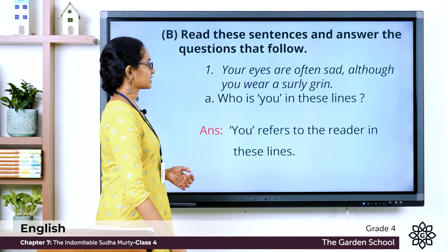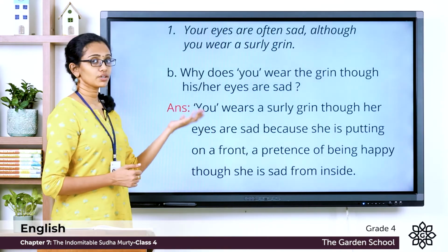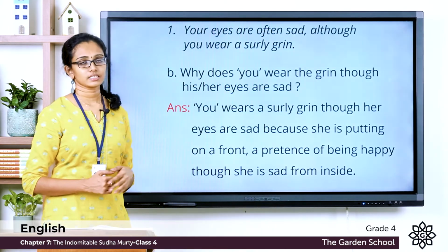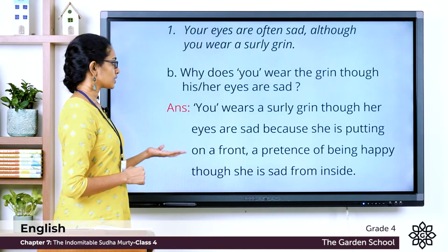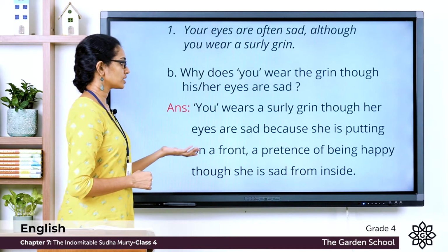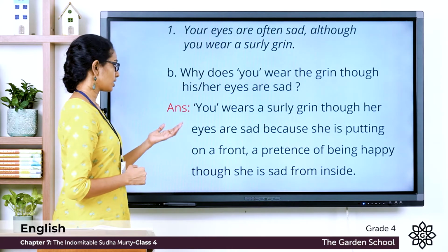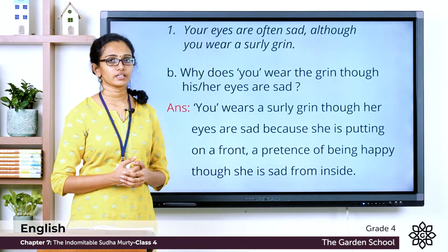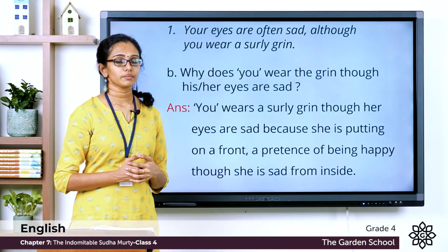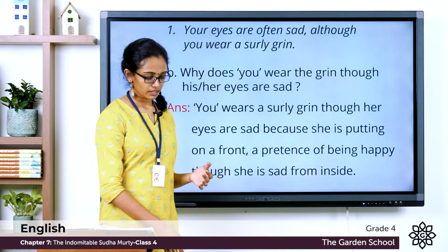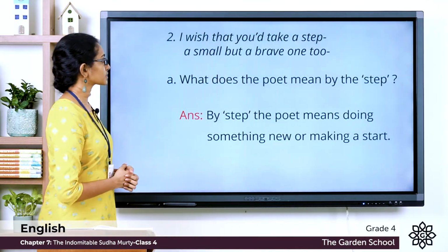Now let's move on to the next question. Why does you wear the grin though his or her eyes are sad? And the answer is, you wears a surly grin though her eyes are sad because she is putting on a pretense of being happy though she is sad from inside. So even though she is sad from inside, she is trying to put on a happy face in front of everyone.